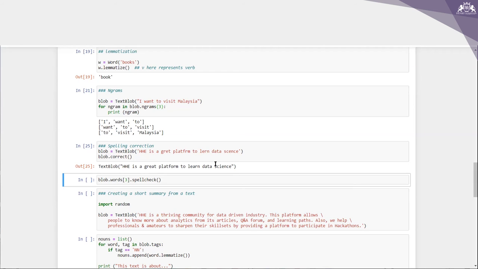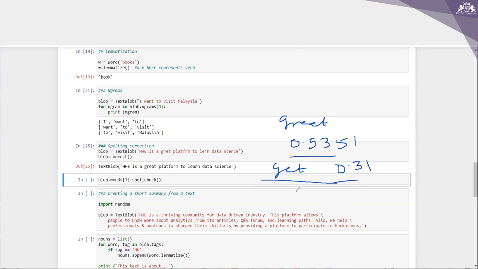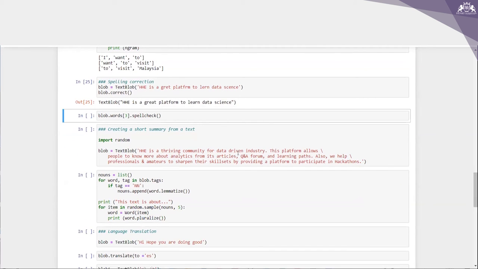So say, for example, when you write something wrong, it will give each and everything. Say you take something like GRET. For great, GREAT, it is giving me something like a grade of 0.5351, and if it is 0.31, like this, we will be getting so many words like CRET. So whatever is higher will be considered as the right word. Fine. So that is what will happen here.